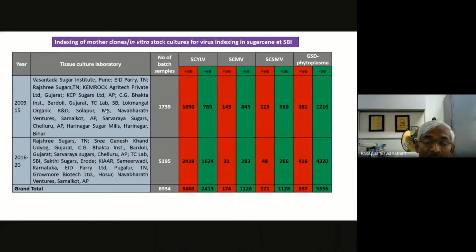But one thing I found, many factories are not giving importance to this, but this is one area where the industry should take up. We are ready to provide the service, and you can see that people are mostly interested in yellow leaf virus and grassy shoot phytoplasma. That's why you can see more samples are tested for these two pathogens.